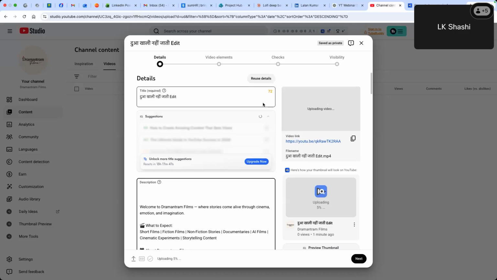Now I'm just putting this description which I have received from ChatGPT, so I'm copying and pasting it here. I have a few keywords included at the initial part. You can see some keywords are added at the very start of the description. Why? Because now YouTube has changed. It says only those keywords in the first 200 characters of the description will get the highest reach